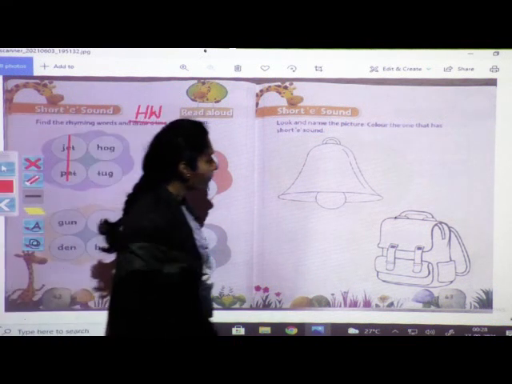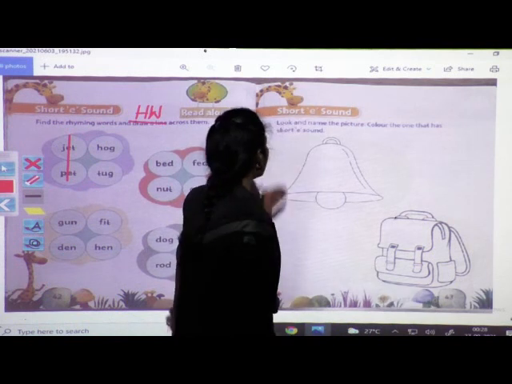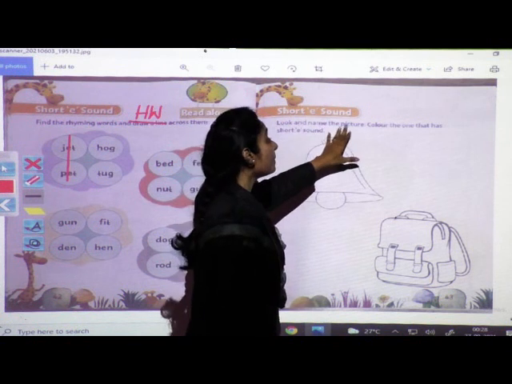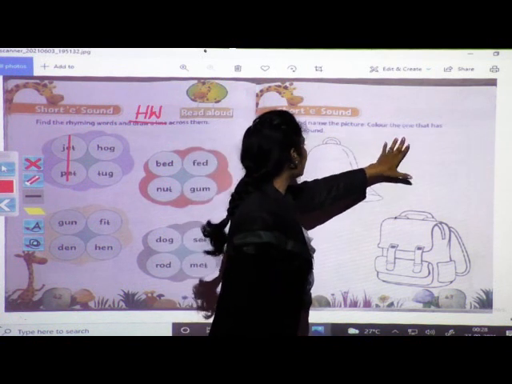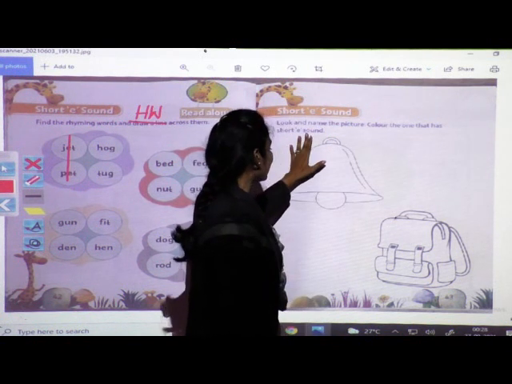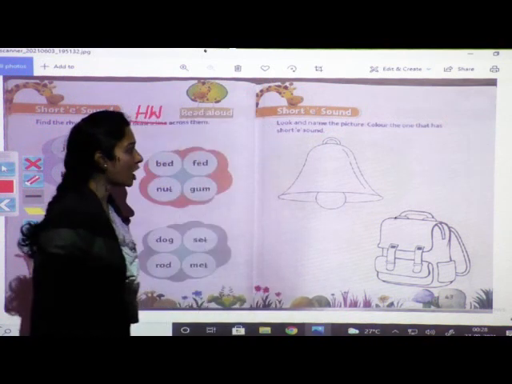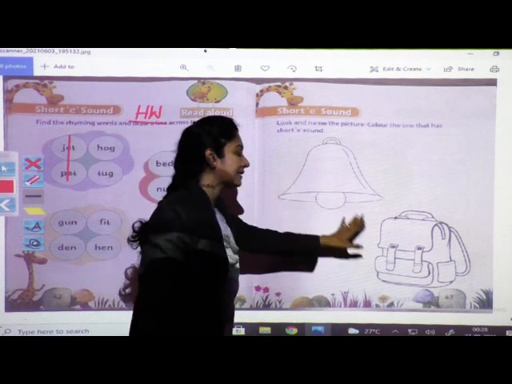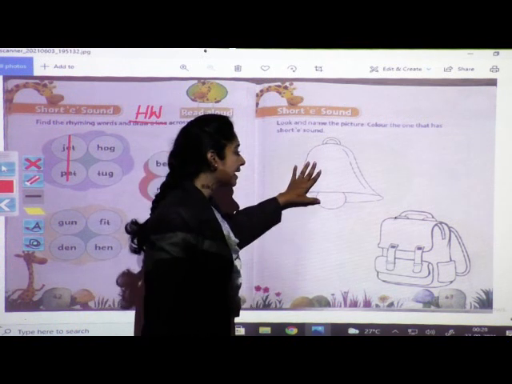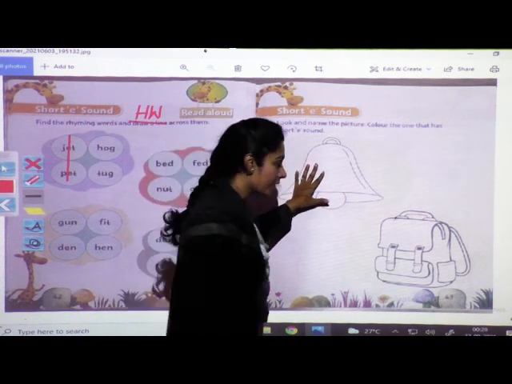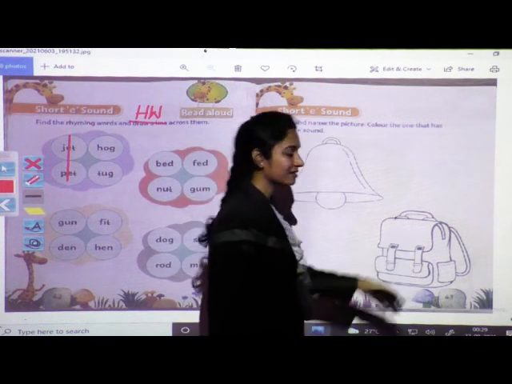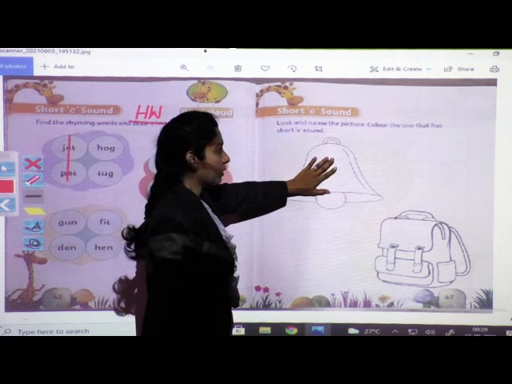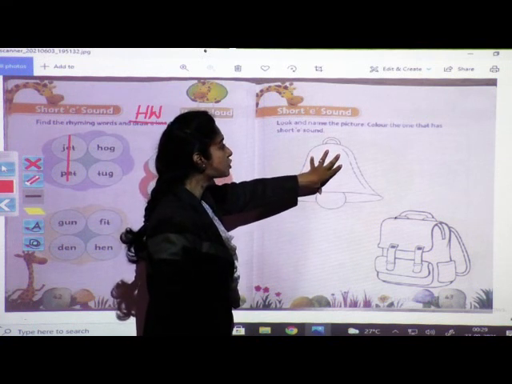Next page, page number 43. Look, short E sound. Look and name the picture. Color the one that has short E sound. Okay, now see children, this is a bell and this is a bag. B-E-double-L, bell. B-A-G, bag. Okay, this is a short E sound word. This is a picture of short E sound.